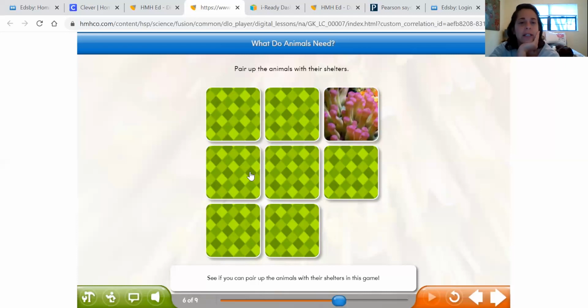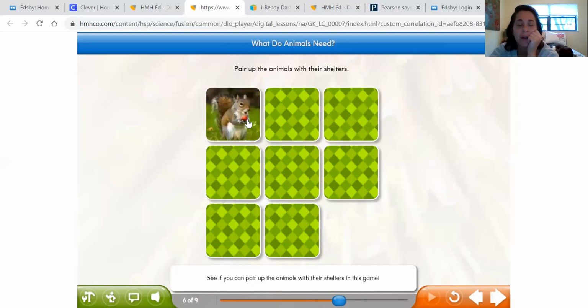Okay, let's see which one is a fish. Let's try this one. Oh, that's not right. All right, let's click another one. Ooh, a squirrel. Oh, Tucker pops up. You see how Tucker pops up? This squirrel, where do you think it lives? I think in a tree. Was this a tree? Let's see if that's the right one. It had a hole in the tree. Let's see. I think that's his shelter, his home.